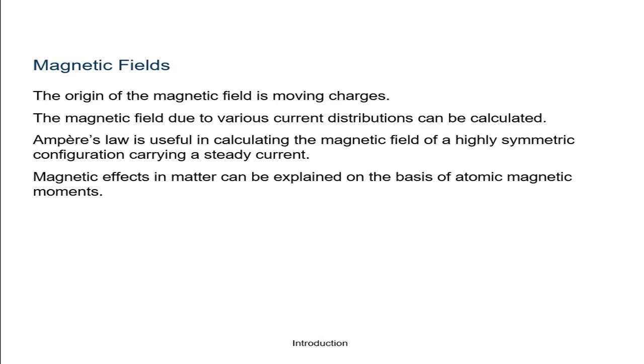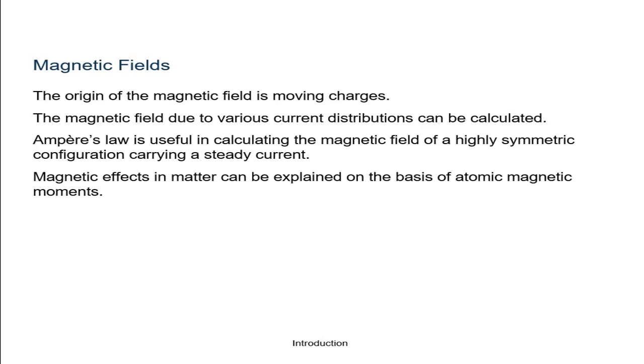Let theta be the angle between dl and the displacement vector r. According to Biot-Savart's law, the magnitude of the magnetic field dB is proportional to the current I and the element length dl, and inversely proportional to the square of the distance r. Its direction is perpendicular to the plane containing dl and r.